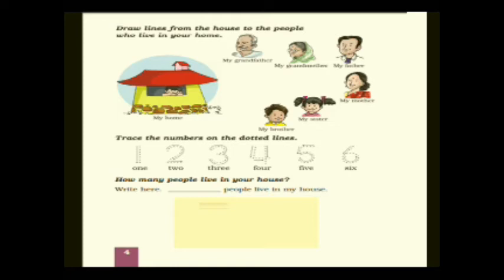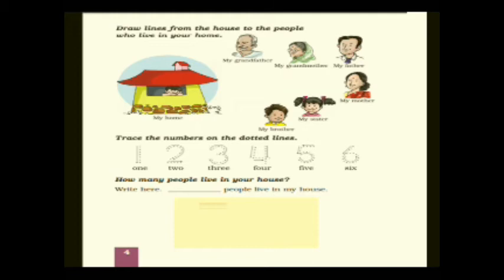If you are living with your sister, you have to again draw a line to the sister image also. The next main, trace the number on the dotted lines. Now here children, there are a few numbers along with the words they have given. 1, 2, 3, 4, 5, 6. Okay, so what you have to do, you have to take a pencil and trace the dots. Okay, so you will get 6 numbers.